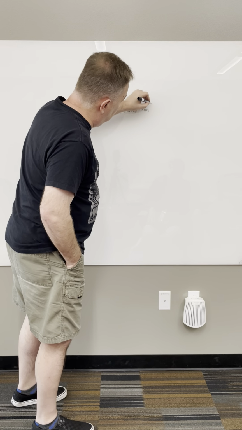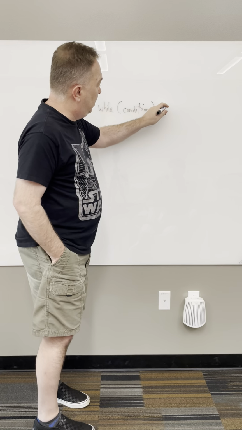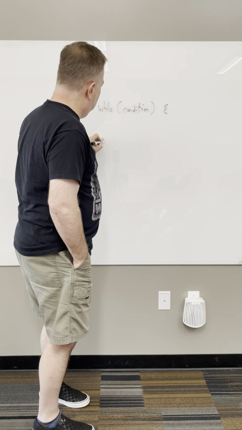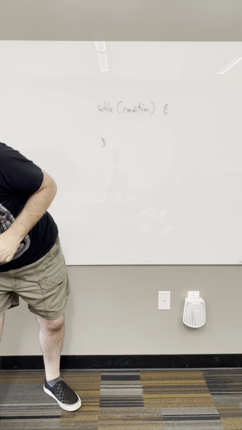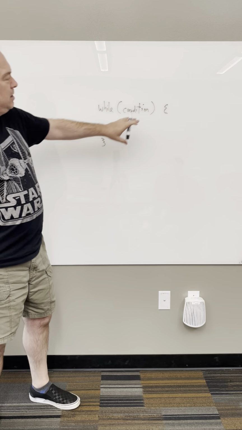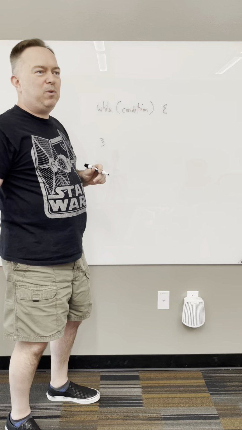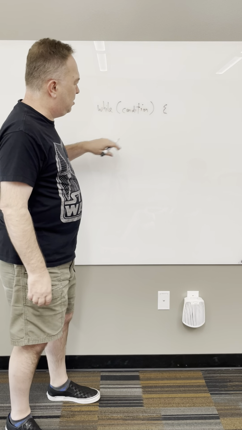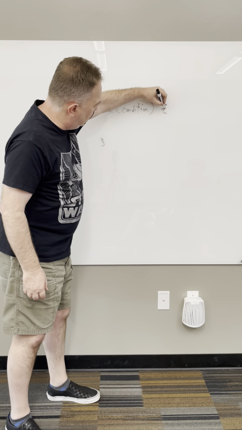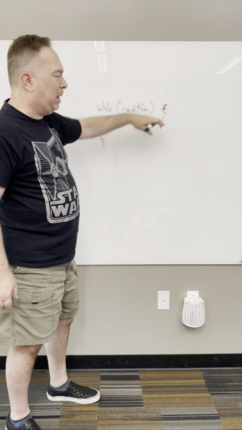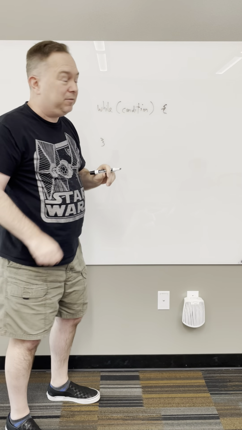some condition, okay, like that. All right, and this is a statement. It could be just like the if statement. If you just have one statement that you want to do, just one, you don't need these curly braces. But or you can have a block of several statements, just like the if.